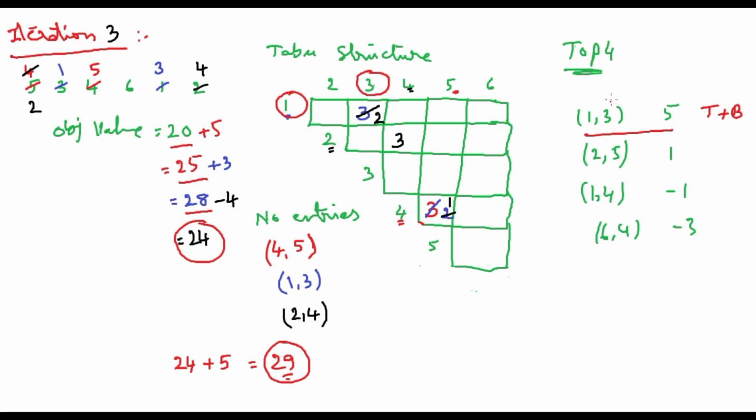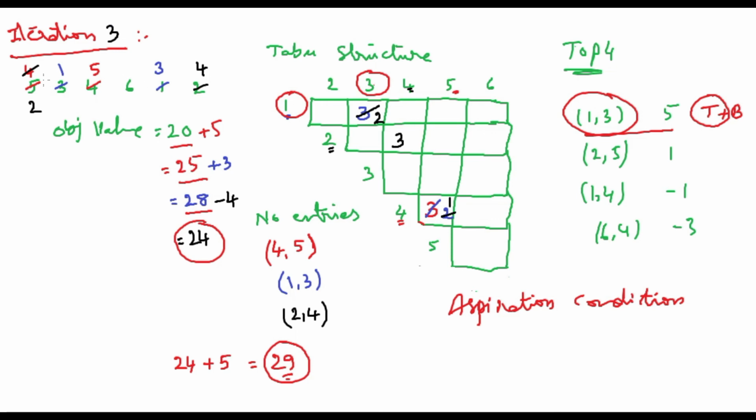Even though the 1 comma 3 move is in the taboo list, we need to take it out of the taboo list according to the aspiration condition. As I am getting the best value out of this, I am simply going ahead with this movement. So this is the basic concept here. Finally I would like to represent this in pink color. So finally, 1 comma 3 has been shifted.